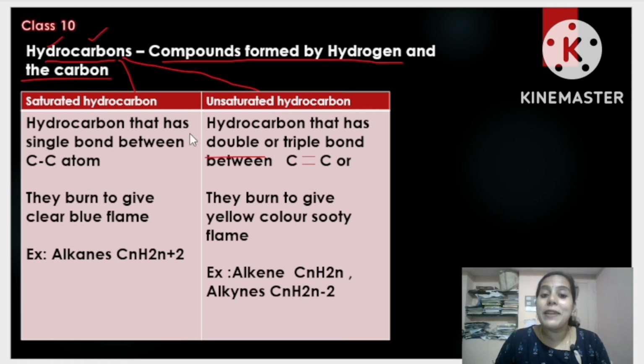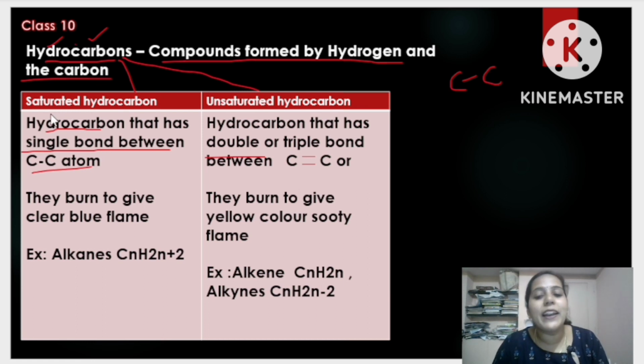Okay? What is meant by saturated hydrocarbon? See, the hydrocarbon that has a single bond between the carbon and carbon atom. So if a hydrocarbon has a single bond between one carbon and another carbon, we call such a hydrocarbon a saturated hydrocarbon. If there is a single bond between carbon and carbon atom, such type of hydrocarbons are called saturated hydrocarbons.